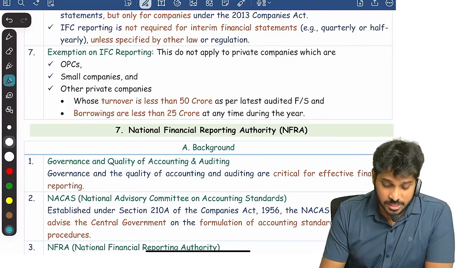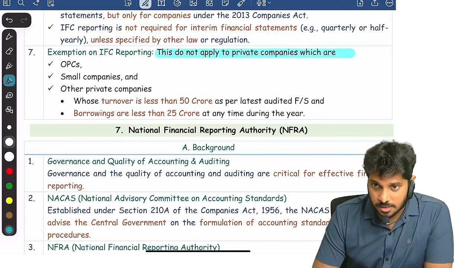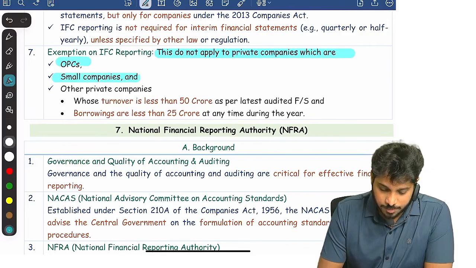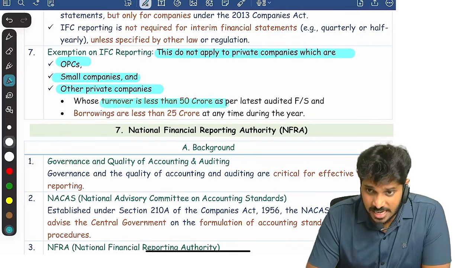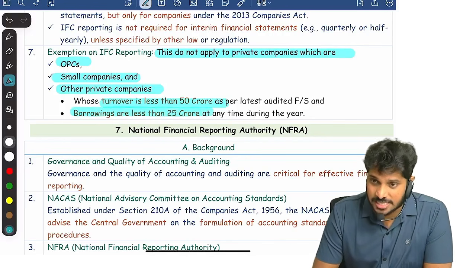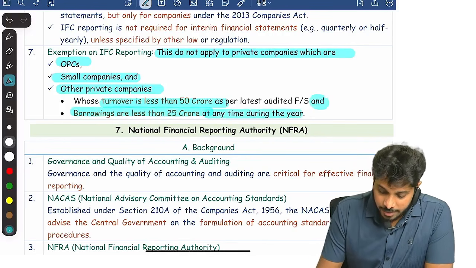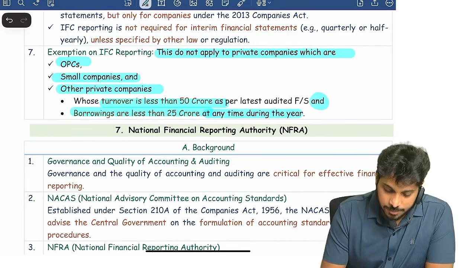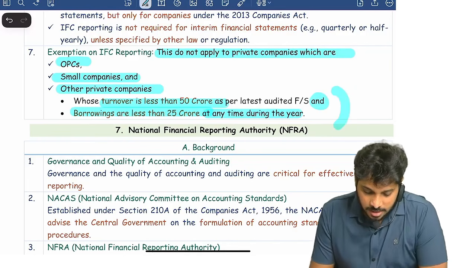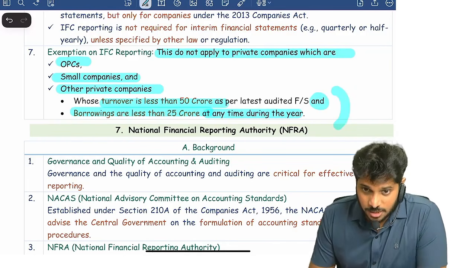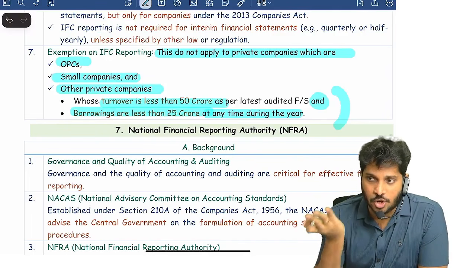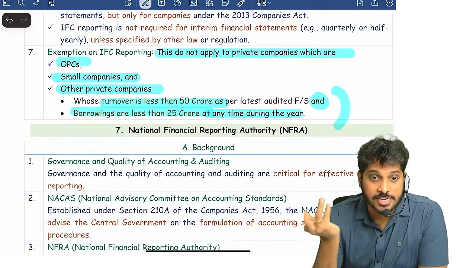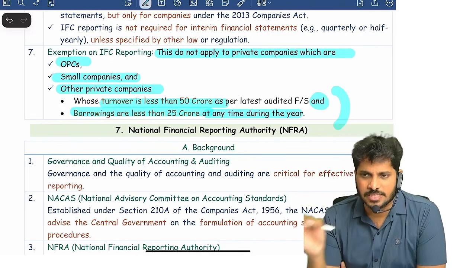But IFC reporting does not apply to private companies which are OPCs, small companies, and other private companies where turnover is less than 50 crore and borrowings are less than 25 crore at any point of time, both conditions. If a private company's turnover is less than 50 crore and borrowings are less than 25 crore, for them IFC reporting by the auditor is not required. Very simple. What is IFC reporting?